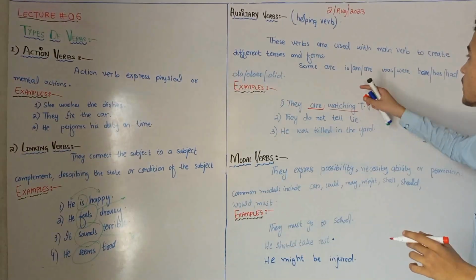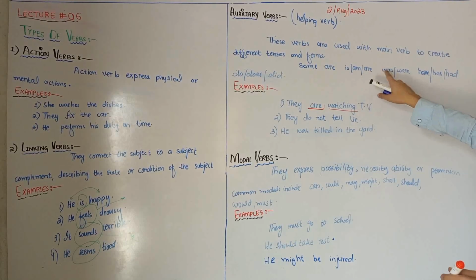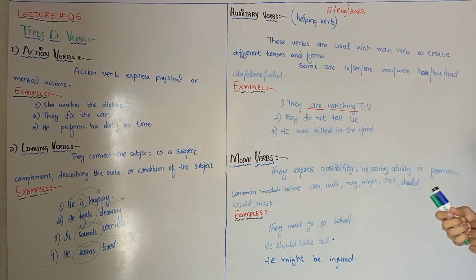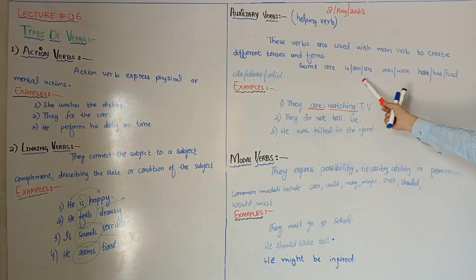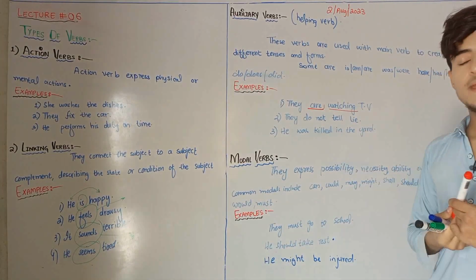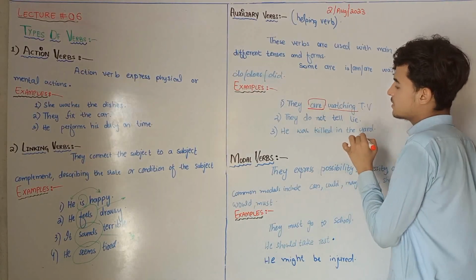Here are some counted auxiliary verbs: am, is, are, was, were, have, has, had, and do, does, did. They just help the second verb to create a sentence.